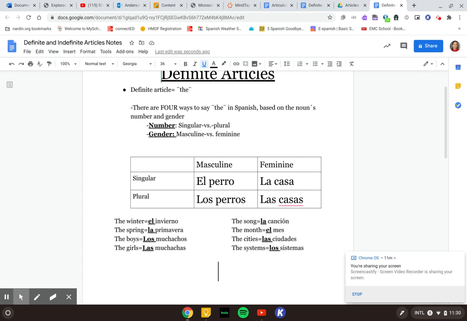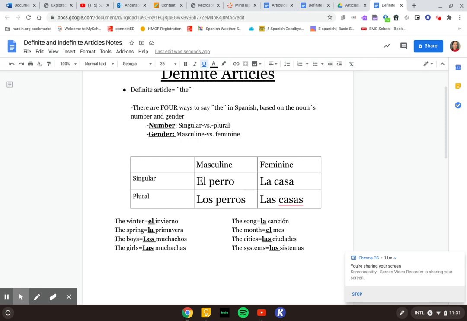Next, we have la primavera, the spring. If we wanted to make la primavera the springs, how would we do that? The month, el mes, becomes what in the plural to become the months? So remember, el is going to become los, and then we want to change mes to the plural form. Since it ends in a consonant, we want to add our 2 letters there.